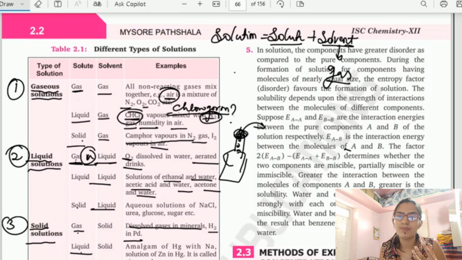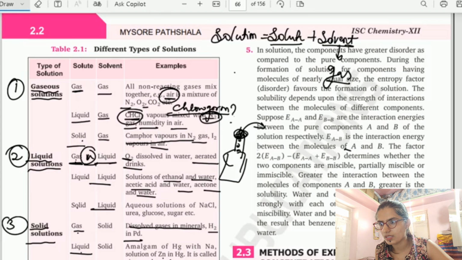So amalgam of mercury with sodium can be the example for solid solution. Or here we have some more examples. Solution of zinc in mercury. It is a zinc amalgam. So you can say we have any metal amalgam. Sodium amalgam or a zinc amalgam can be an example for solid solution.